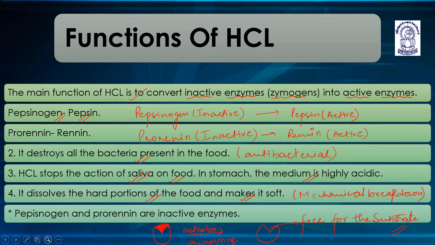The initial conversion of pepsinogen to pepsin is done by HCl. Then pepsin further catalyzes its own reaction, that is autocatalysis. Means the moment initial decapping is done in the presence of HCl, then in the presence of pepsin, pepsinogen gets autocatalyzed.